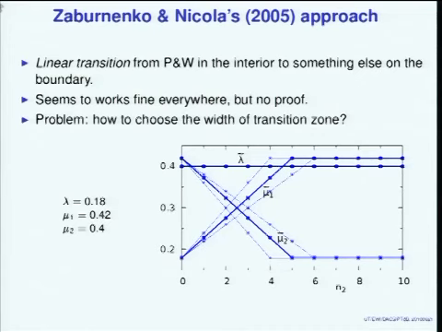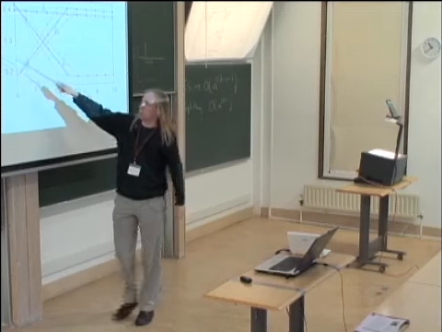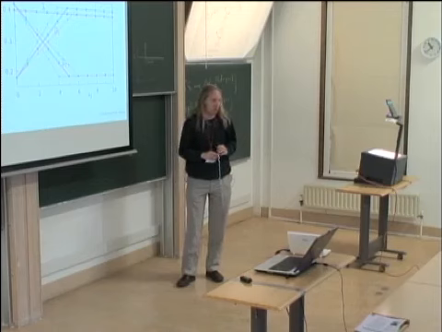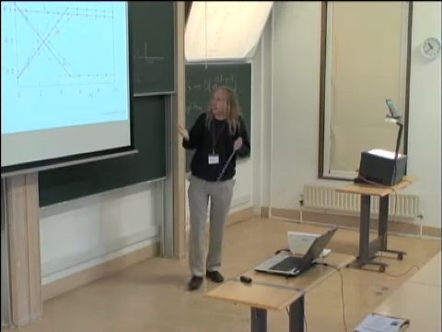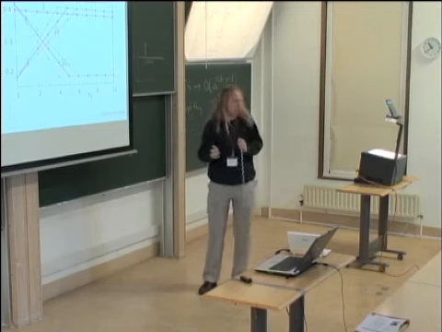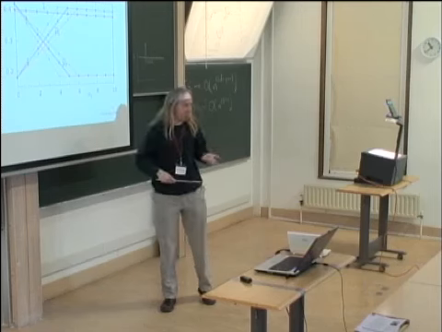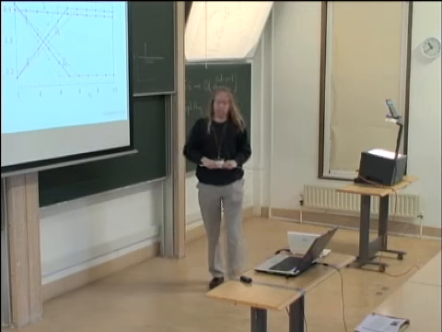The only guidance they give is, well, try a couple of values, and they found that for this particular set of values 5 was a good width of the boundary. It gave the lowest variance, but they don't have an explicit formula for giving that parameter. So they have a parameter in their change of measure which is not really clear how to choose.